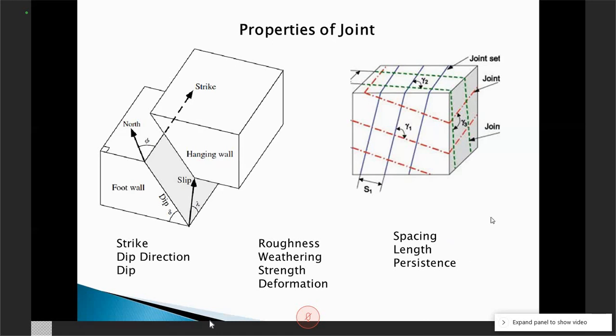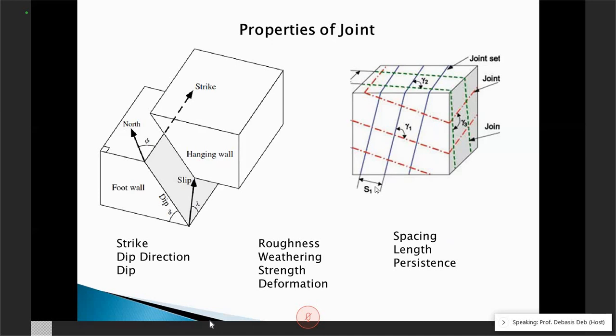Persistence means, let's say this length is coming here, then there is nothing here, then again it is starting. So that length is called the persistence length. That means whether it is continuous or not continuous in a given situation.